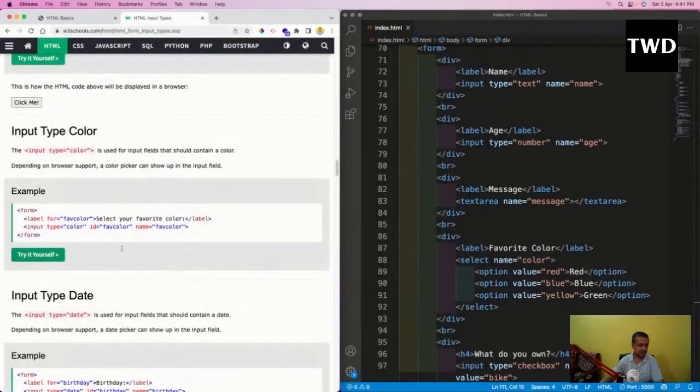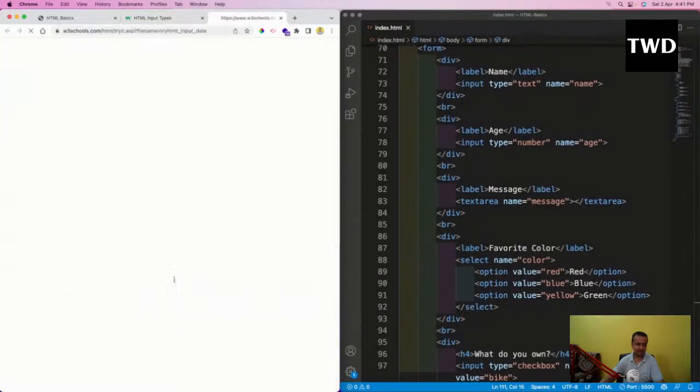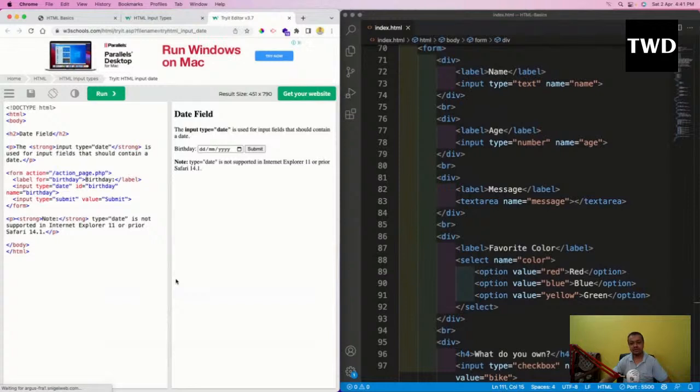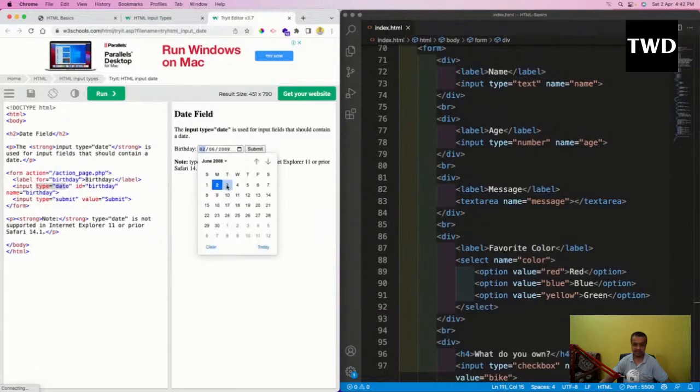Then there is input type date, which is a very important thing. You might have gone to some website in which you have to enter your date of birth, and you might have seen something like this coming. Earlier we used to do it through complicated logic, but now you just have to give input type date and it will come. It will show, and you can select anything.